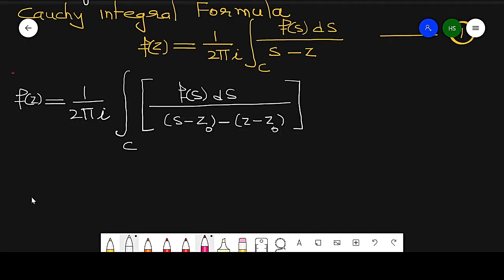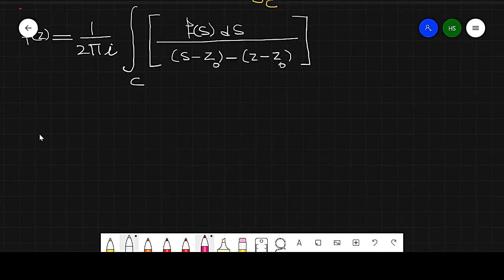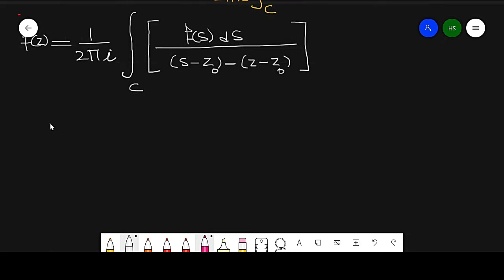Now this integral is equal to 1 by 2 pi i times the integral over C of f(s) ds.